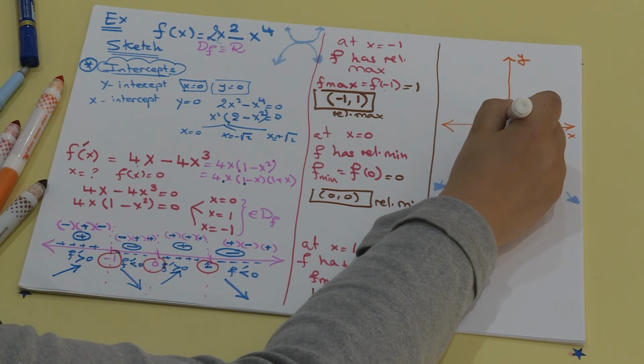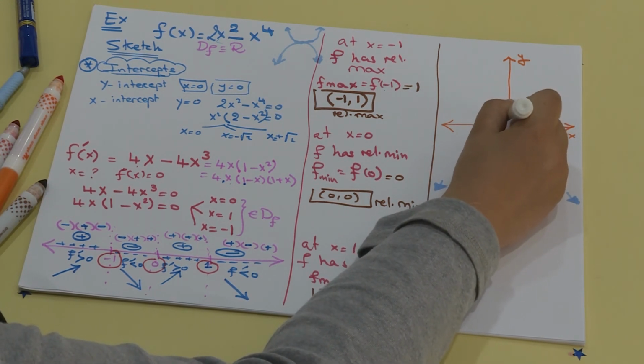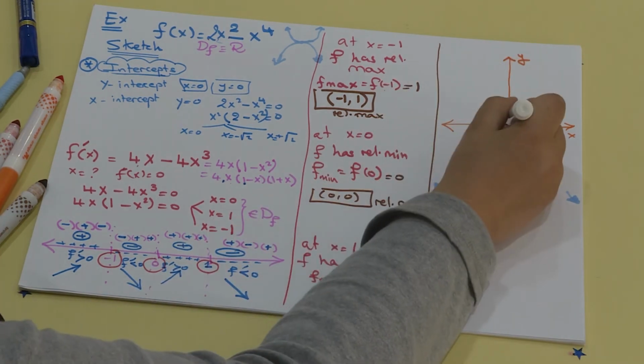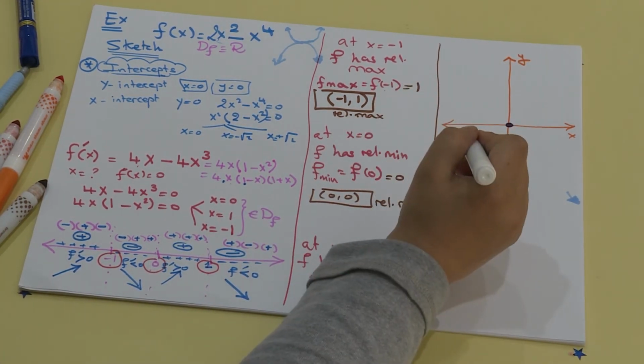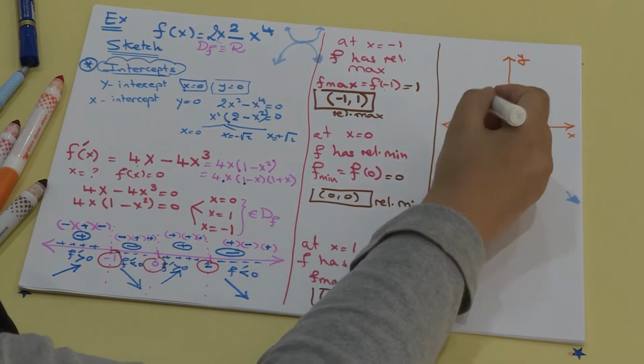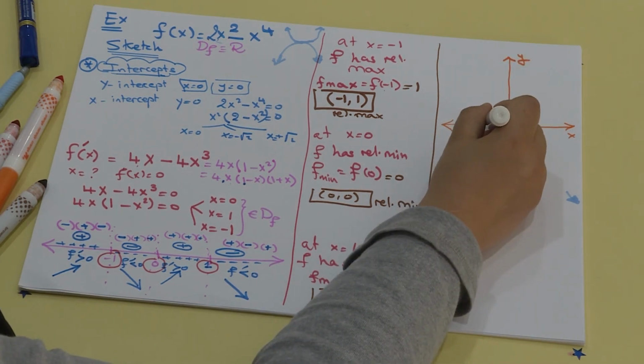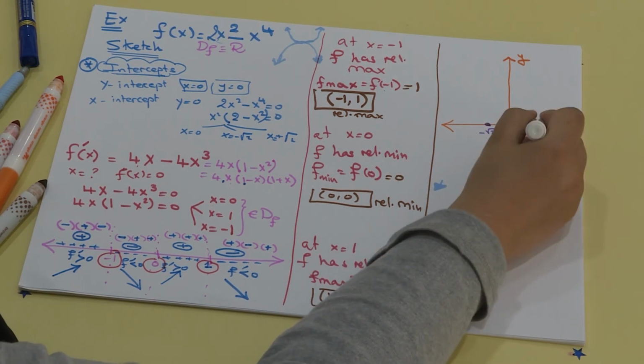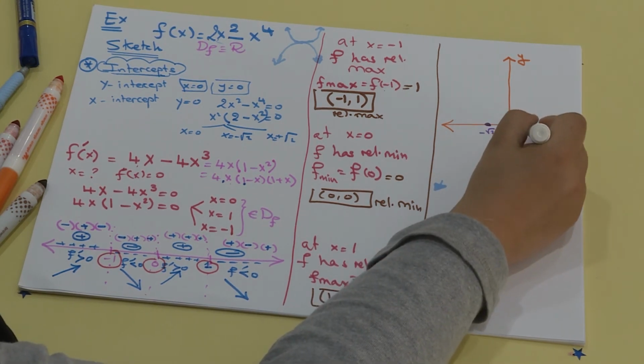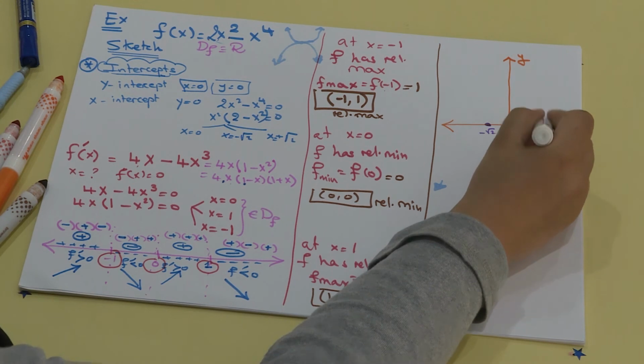Here I have the x and y intercepts. This is the y-intercept. What about the x-intercept? The curve cuts the axes at minus root 2 and positive root 2.